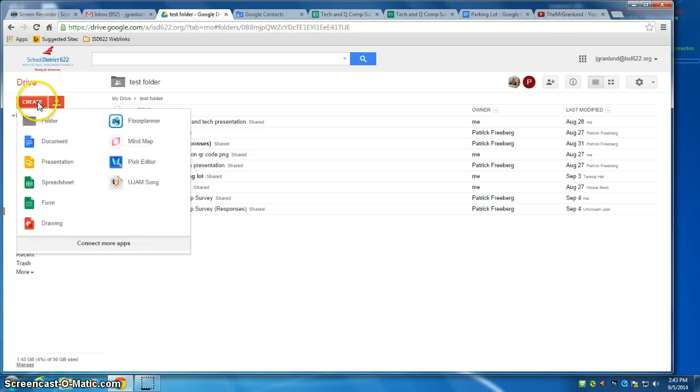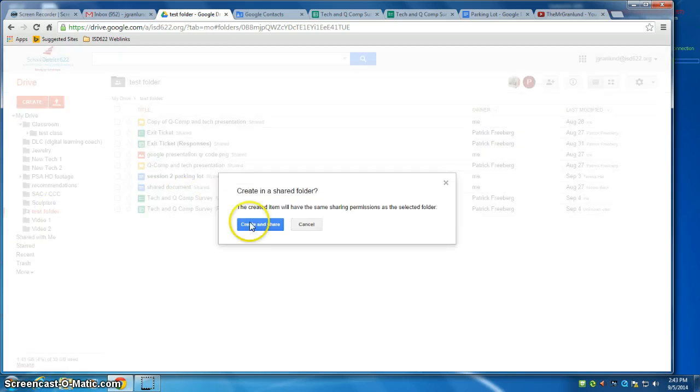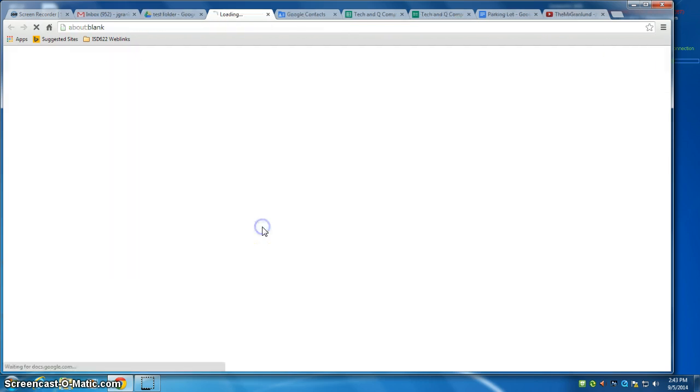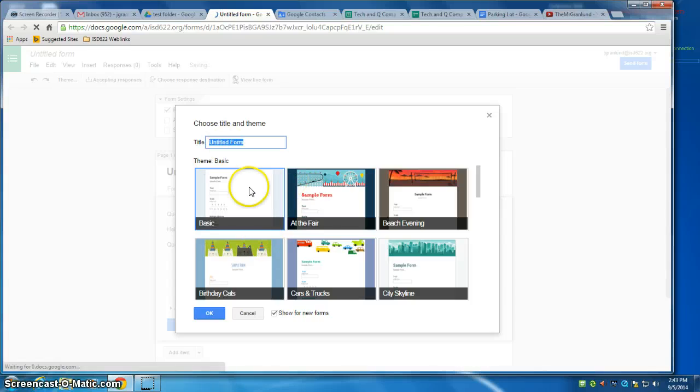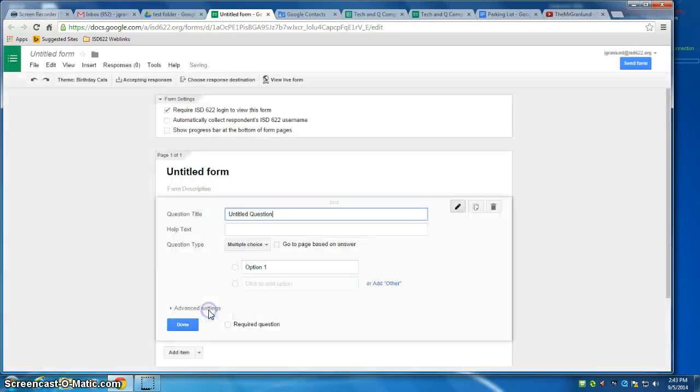Inside of Google Drive, I'll go to Create, and I go to Form. Yep, create in a shared folder, so that means it's automatically going to be shared because it's in this folder. I get to pick a theme, birthday cats, that's festive. We can require a login, that's probably a good idea. Automatically collect the usernames, that's not a bad idea usually. And show progress bar at the bottom, sure.